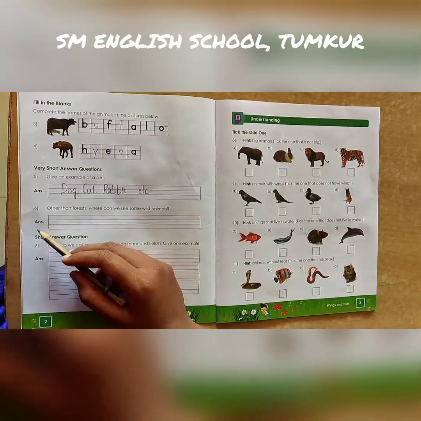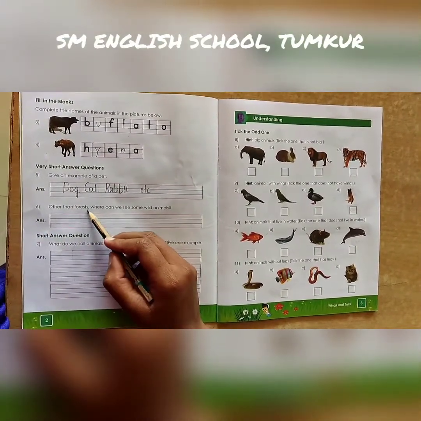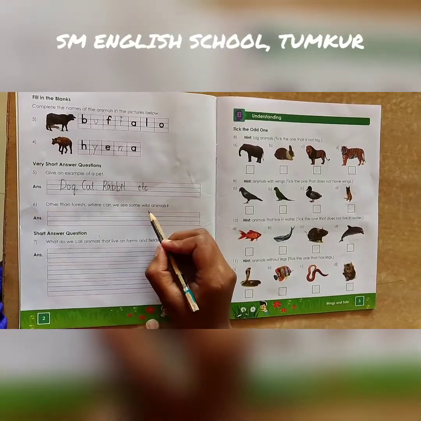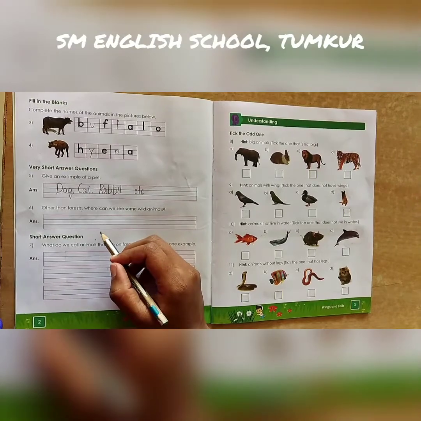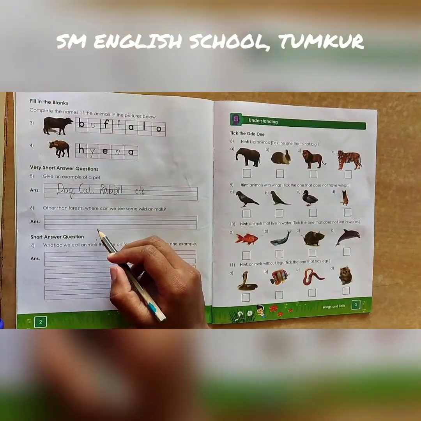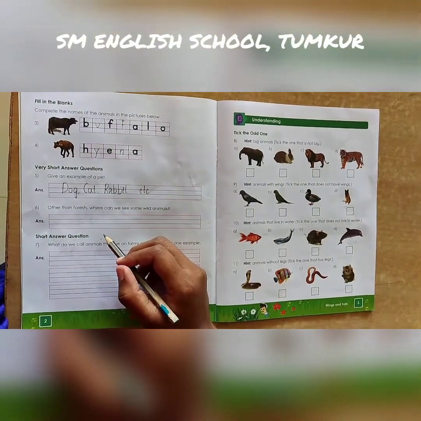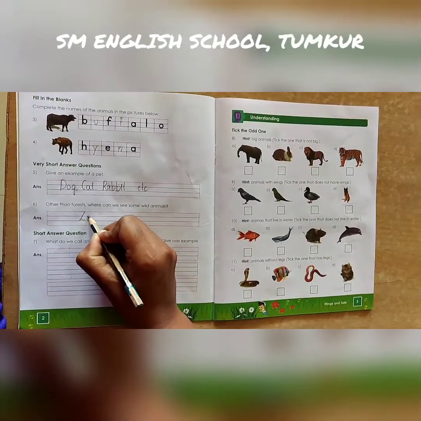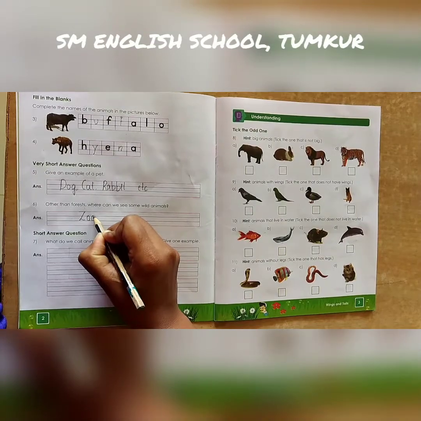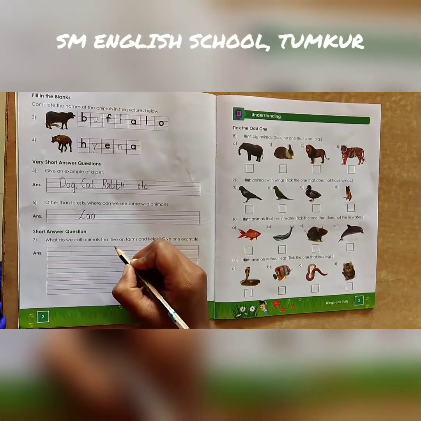Coming to the next question. Other than the forest, where can we see some wild animals? We already know that wild animals live in the forest and some can be seen in the zoo also. So the answer is zoo. Z-O-O. The answer to this question is zoo.